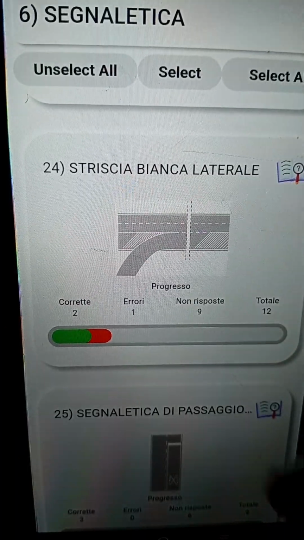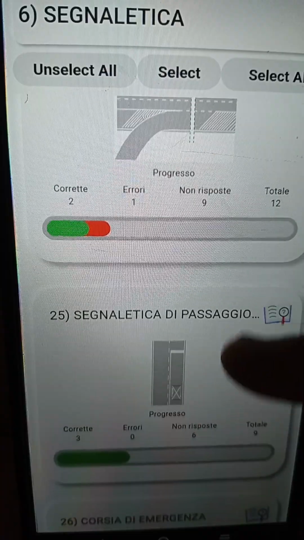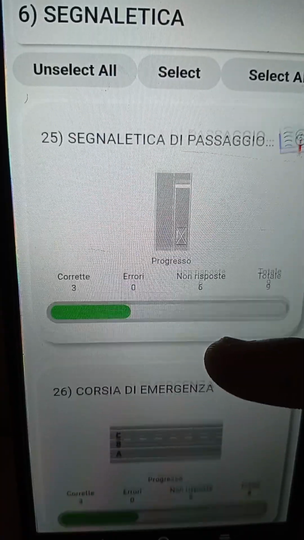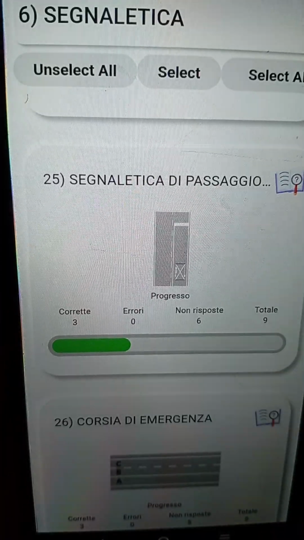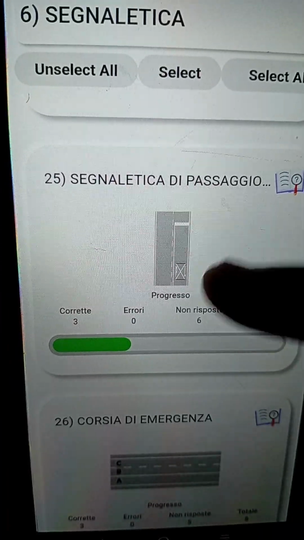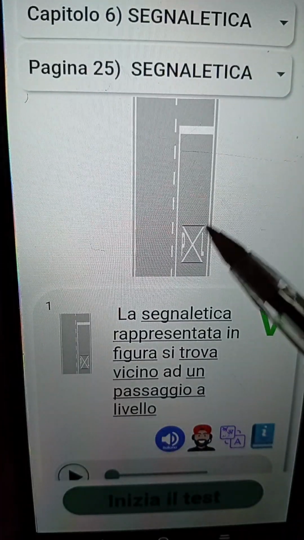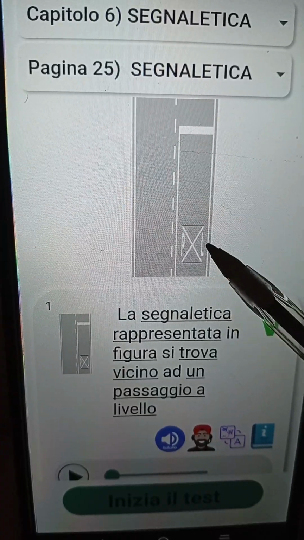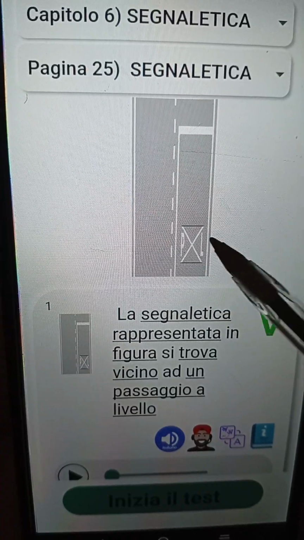Okay, now let's go straight to the next one. I have to be very, very fast and finish everything within 25 to 30 minutes. You can see this is what everybody knows the meaning of: PA. When they say PA, they are indirectly talking about what? Passaggio a livello. The meaning is Passaggio a livello.